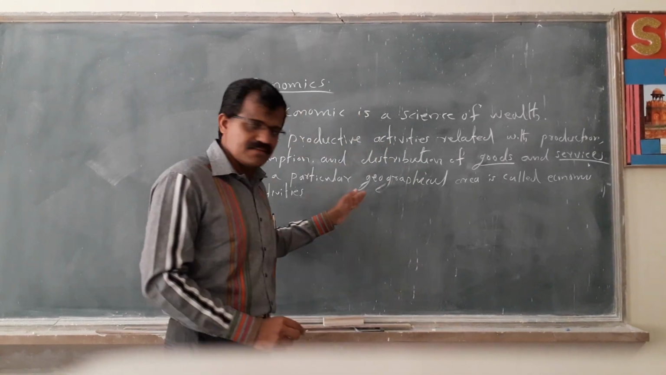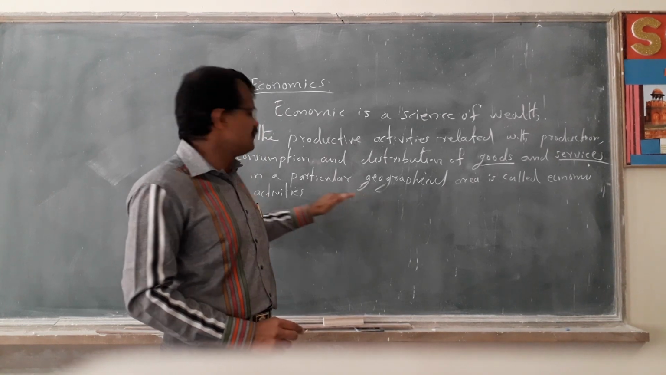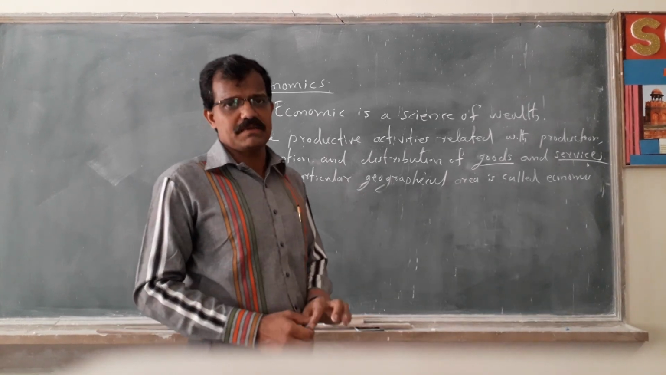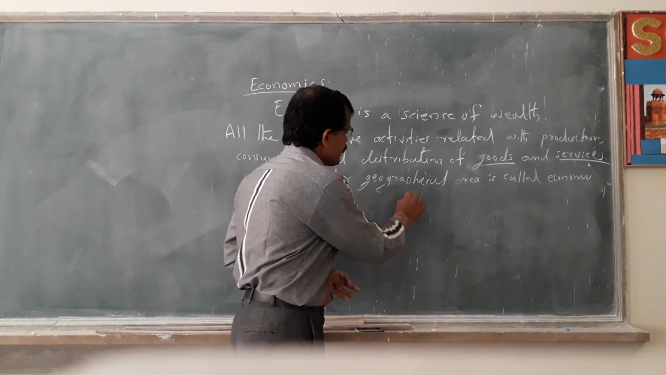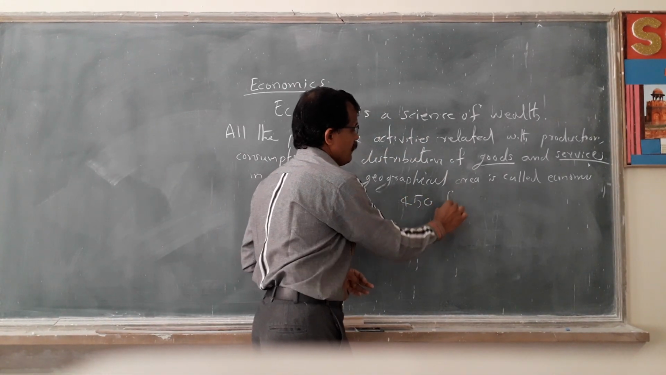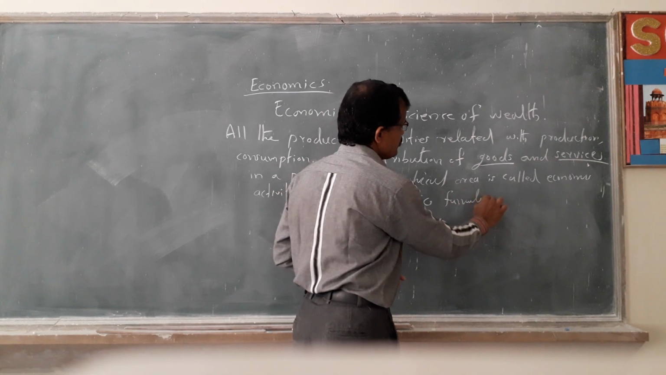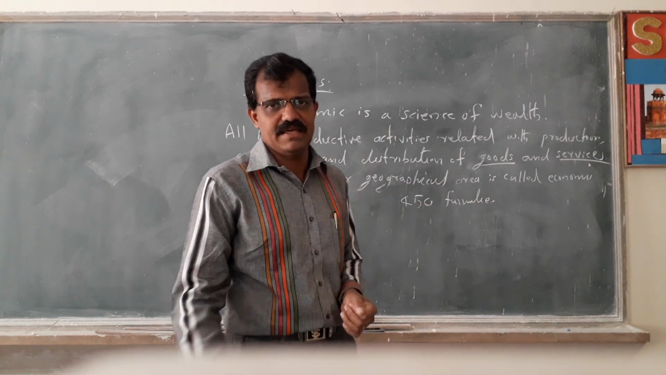Palampur is a village located in western Uttar Pradesh. It is a small village where about 450 families are living.